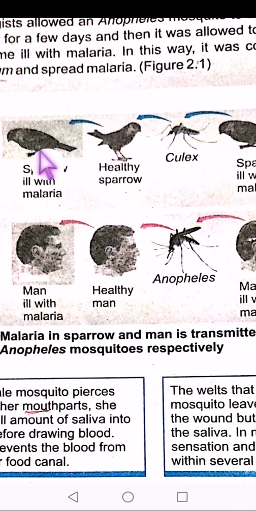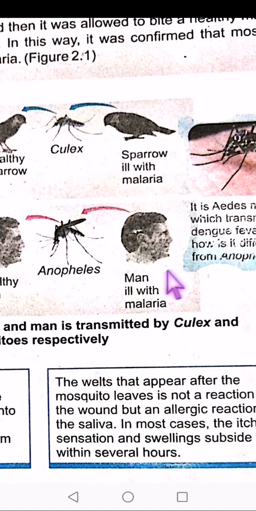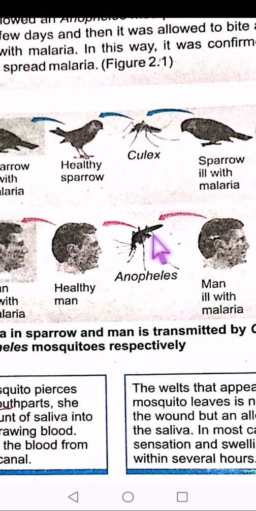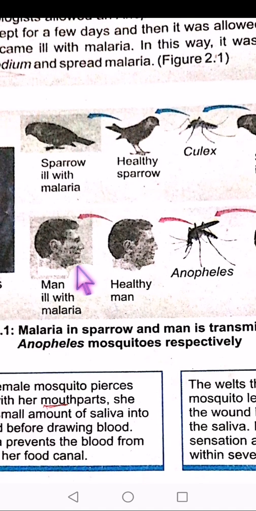After a few days, this healthy sparrow became ill and got malaria. The same is done with humans. We use the Anopheles mosquito. It bites a man with malaria, the plasmodium multiplies and moves to the saliva, and then it bites a healthy person. After some days, the healthy person gets malaria.